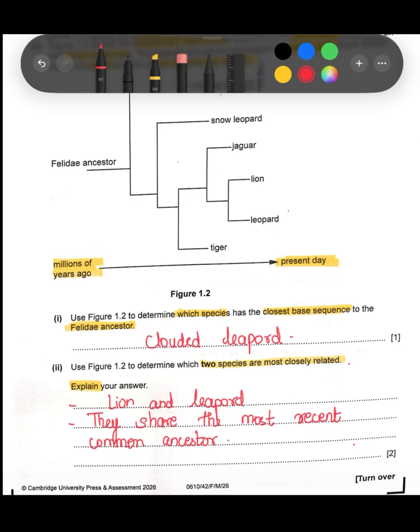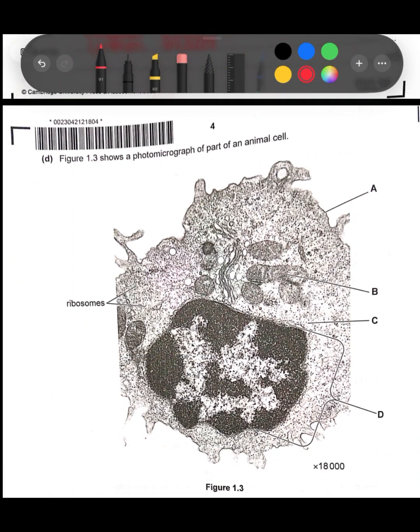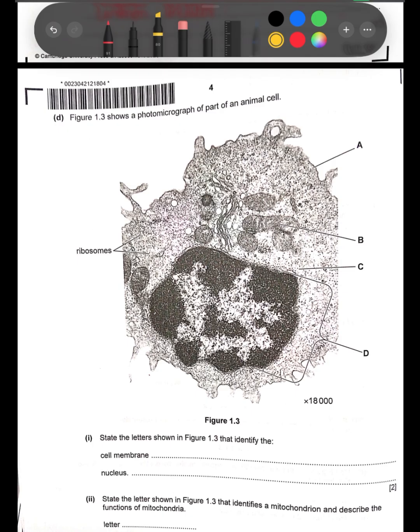Okay. With this, we now move on to the D part of the question. We see a photomicrograph of an animal cell. So these are the different organelles of the animal cell. You need to identify the cell membrane and the nucleus. All you need to do is state the letter.